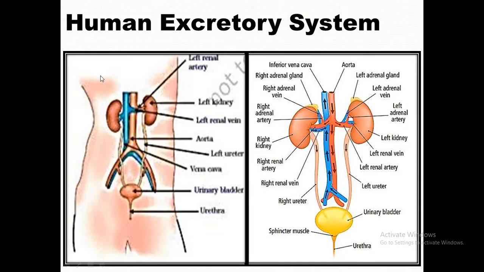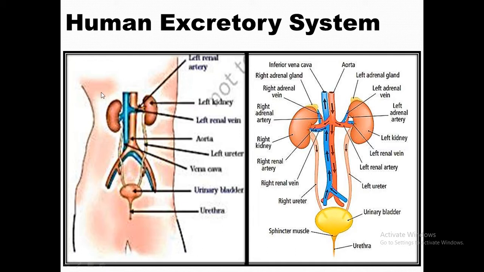Dear students, this is your body. End of the chest area, beginning of the abdomen area. Your kidneys lie between the end of the chest and the beginning of the abdomen area. This is the right kidney, this is your left kidney. You can see the left kidney is aligned a little bit upward and the right kidney a little bit downward. It's not a manufacturing defect, rather you can check out why it is lower aligned.